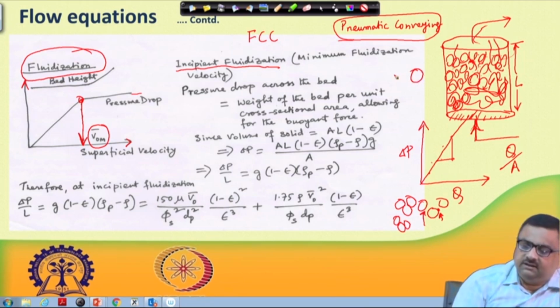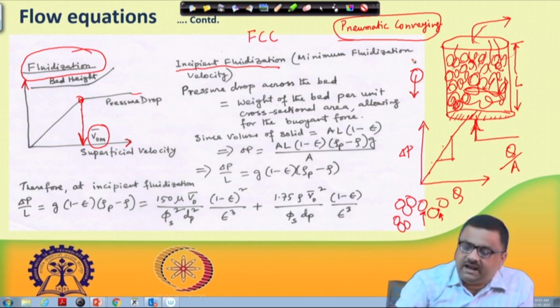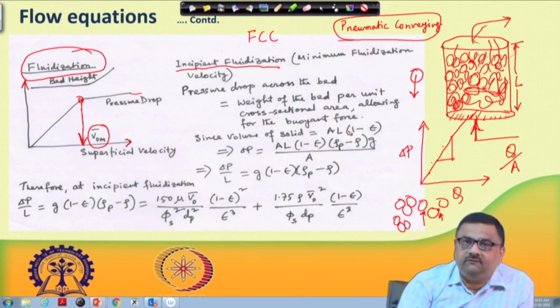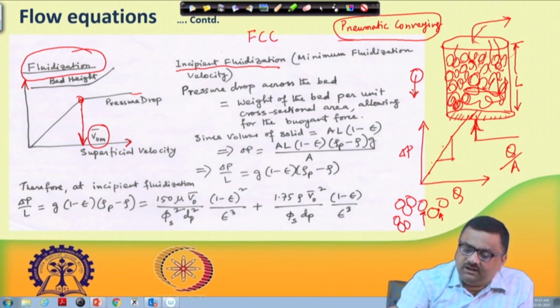If this is the particle, this particle has a weight. This is one of the particles constituting the porous media, and it has weight. It is already suspended in a fluid medium, because flow is taking place from bottom to top, so there is already a buoyancy acting on this. So, weight of the bed per unit cross-sectional area, allowing for the buoyant force. There would be a buoyancy acting upward, weight acting downward. So, what would be the corresponding force? And that force per unit area would give the pressure drop.